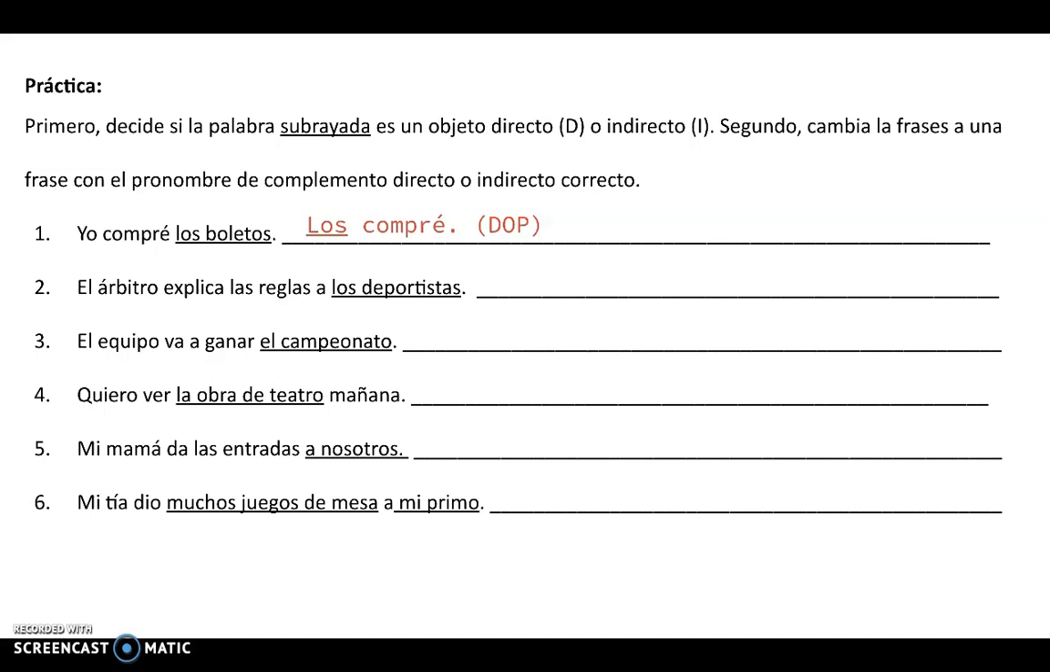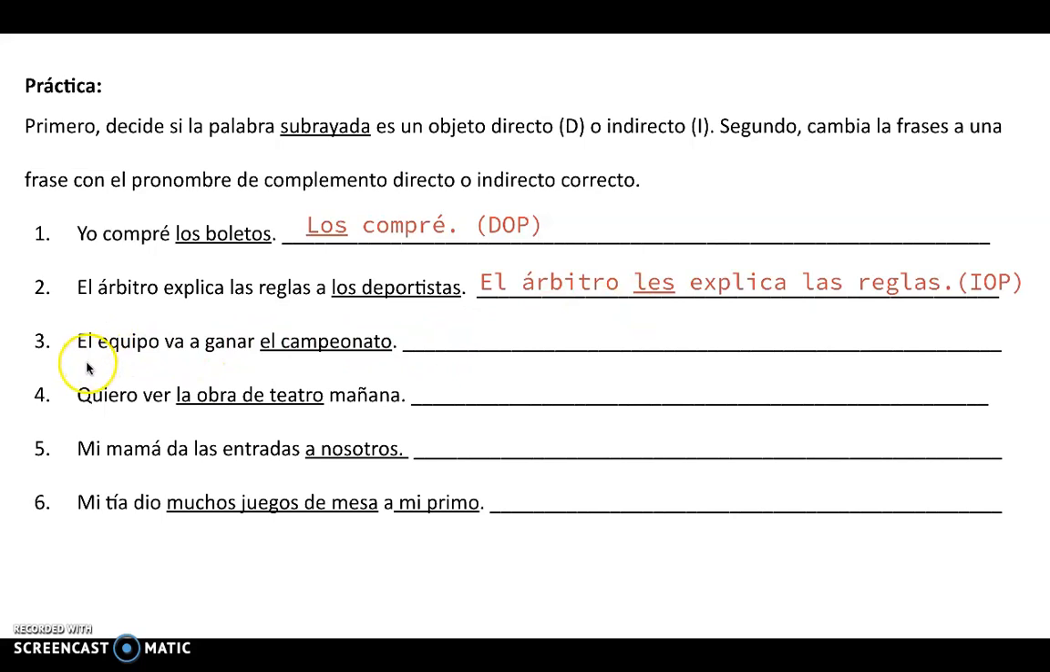So here, since it says to the athletes, we know that this is going to be an IOP. Las reglas would be a DOP, but we're not going to replace it here. So here we have one verb, explica. So we have one option for where to put the indirect object pronoun: in front. So for a los deportistas, the indirect object pronoun will be les. El árbitro les explica las reglas. So the ref explains the rules to them, referring to the athletes.